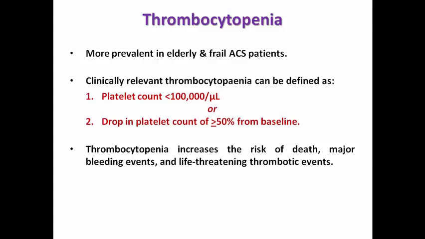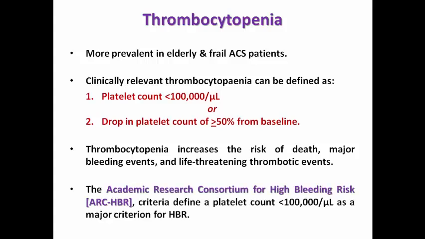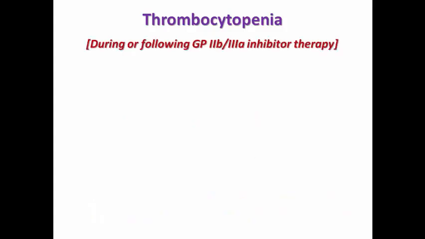Presence of thrombocytopenia, of course, increases the risk for bleeding, either minor or major, and it may make you withhold the antithrombotics needed for acute coronary syndrome, so it increases the risk for thrombotic events. The Academic Research Consortium for High Bleeding Risk defined a platelet count less than 100,000 to be a major criterion for high bleeding risk.